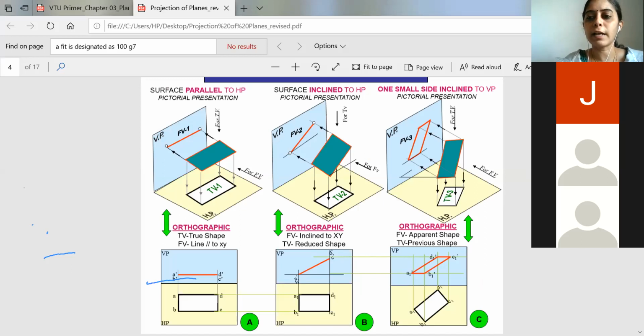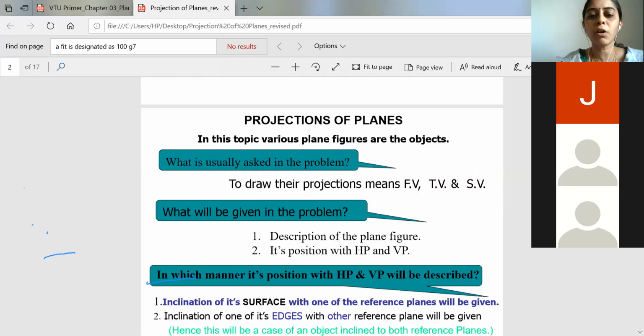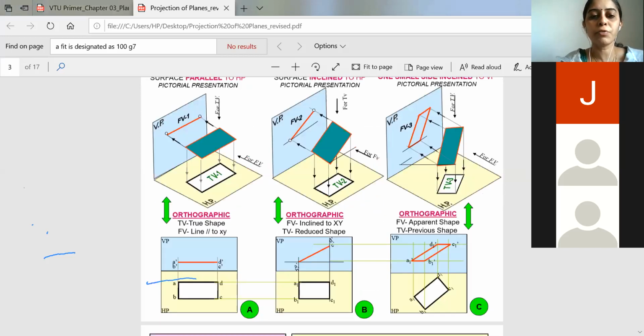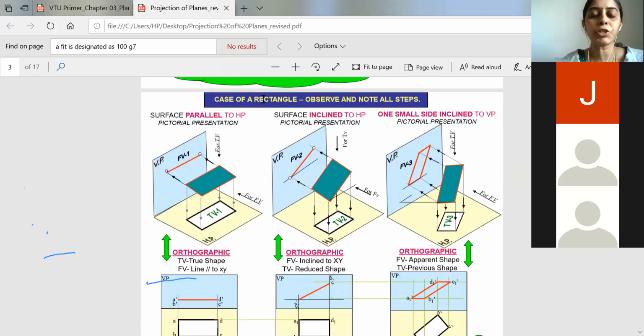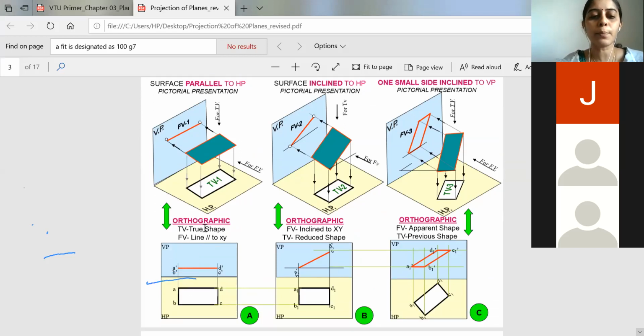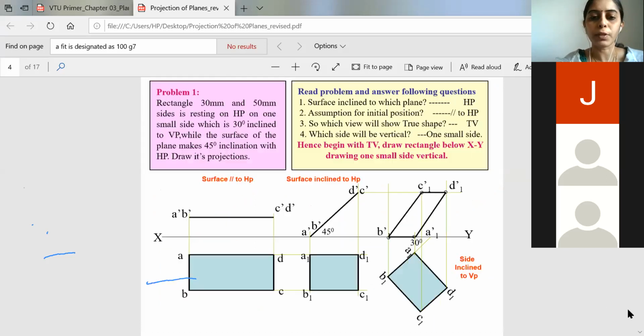So this was the concept of the quadrant system that we follow. So you have to be careful whether in the question it is told as parallel to HP or parallel to VP. If it is parallel to HP, we will start with the true shape from the top view and then project it above for the front view. And if it is parallel to VP, we will start from the front view and then we will project back to the top view.